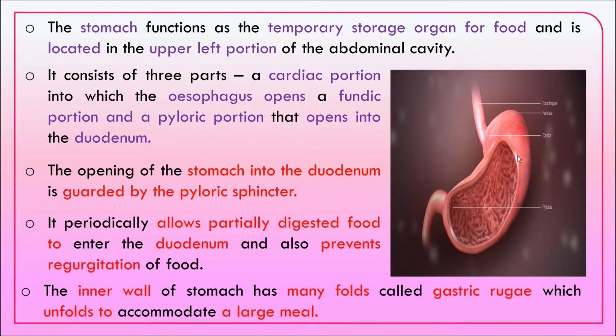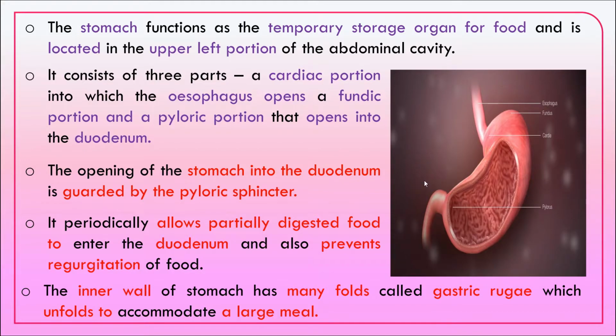The stomach is the temporary storage organ. It is located in the upper left portion of the abdominal cavity, and it consists of three parts: the cardiac portion, which is towards the esophagus, the fundic, and the pyloric portion. The pyloric portion will open into the duodenum. The opening of the stomach into the duodenum is guarded by the sphincter muscle called pyloric sphincter. It periodically allows the digested food into the duodenum and prevents regurgitation of the food.